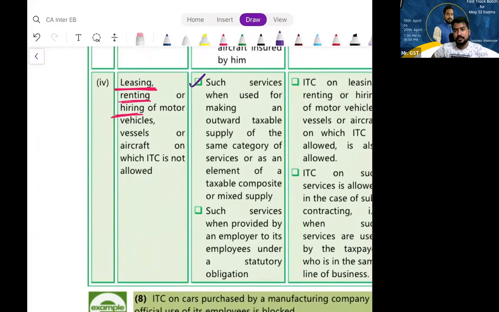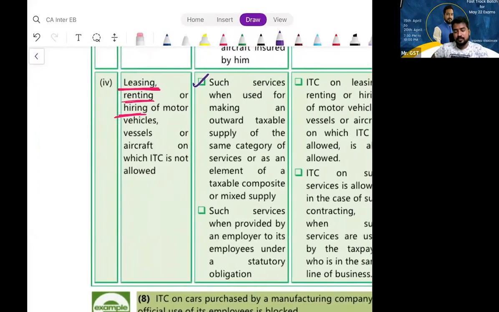Mixed supply. Other supply of the same services. You are into the customer. I am talking about the customer, the recipient. The recipient is into what? The services are used for making outward taxable supply of the same category of services.